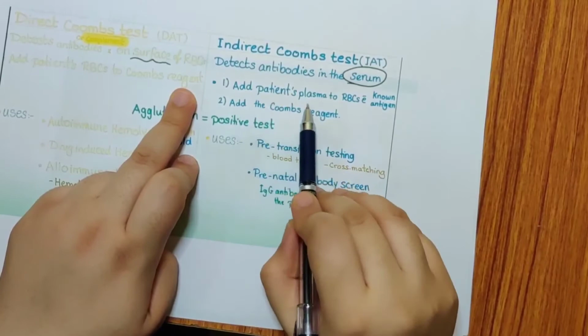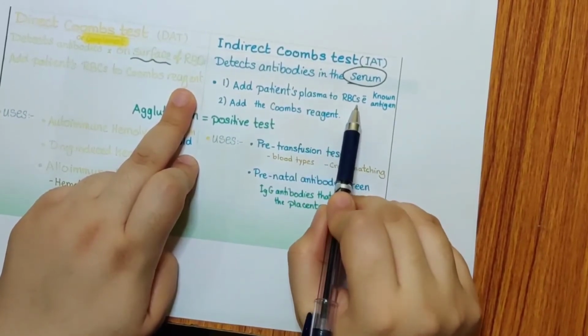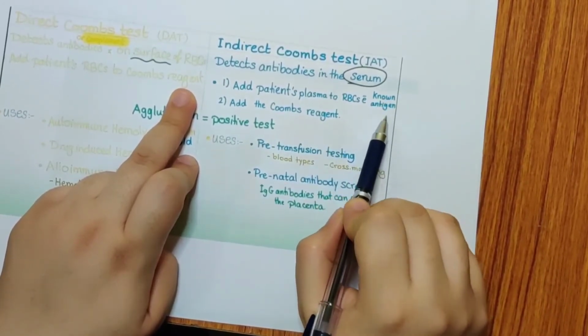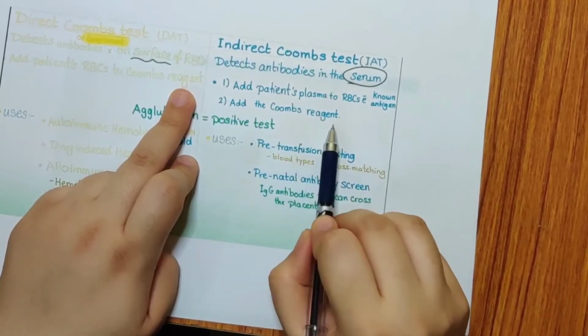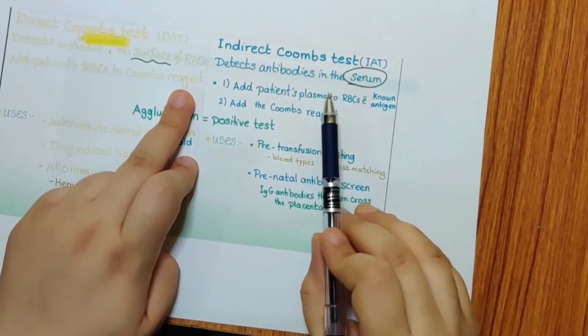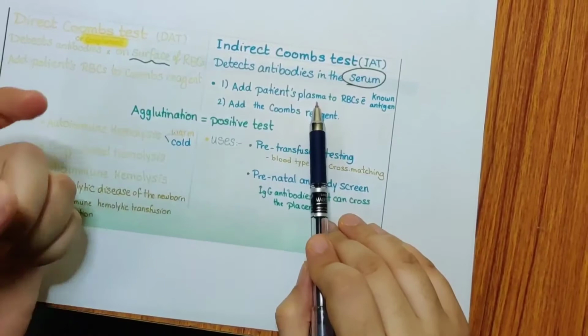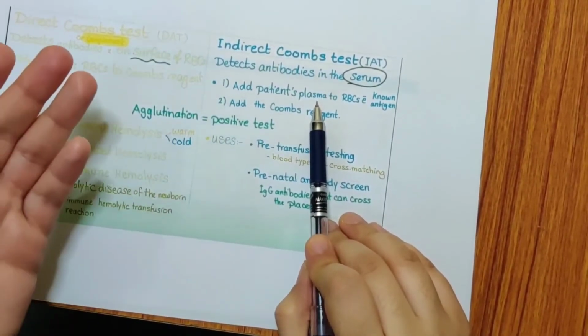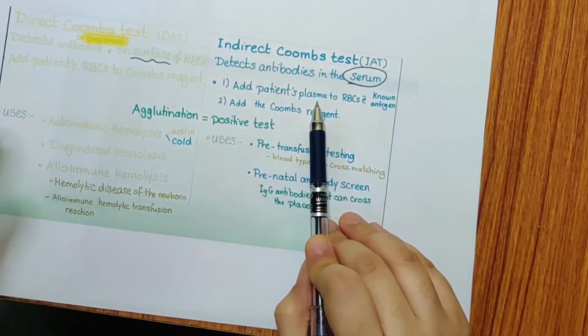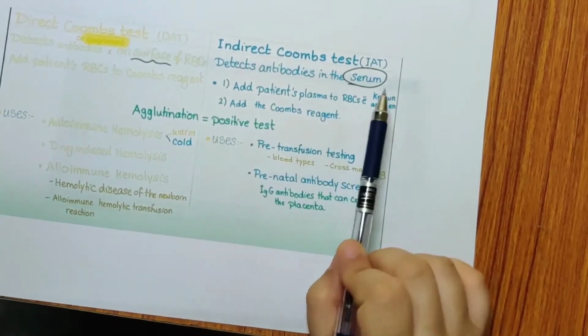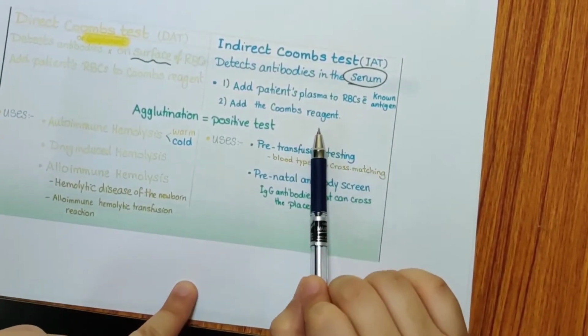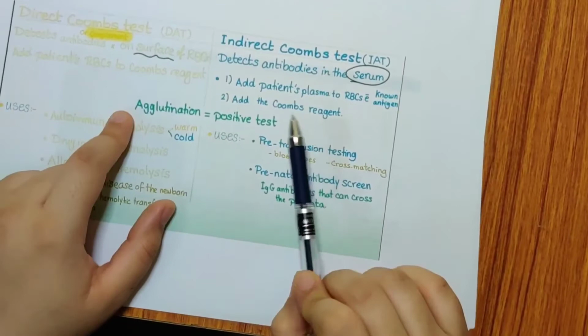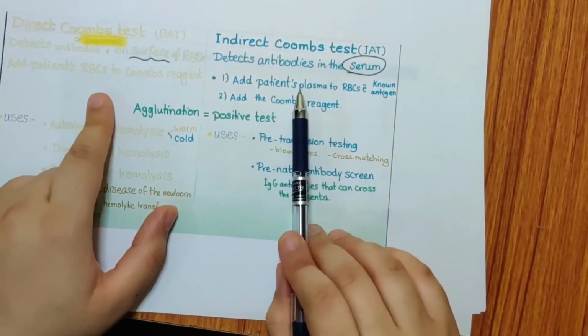Here we add the patient's plasma to RBCs with the known antigen, and then the Coombs reagent is added. So in indirect there is an extra step. We take the patient's serum, also known as plasma, and add it to RBCs with the known antigen from the donor, and then the Coombs reagent is added. If agglutination occurs, in both there will be positive tests.